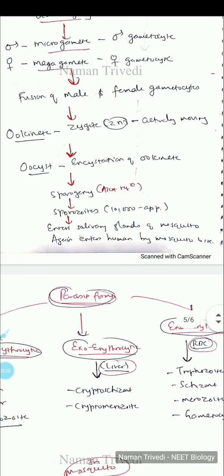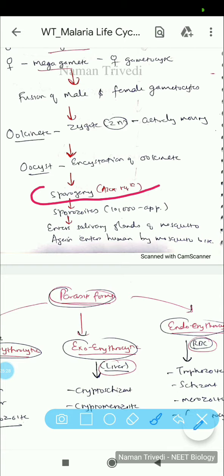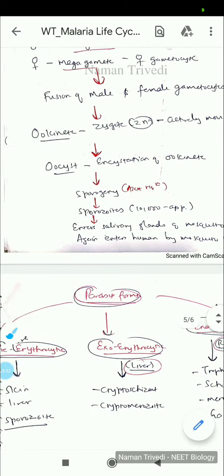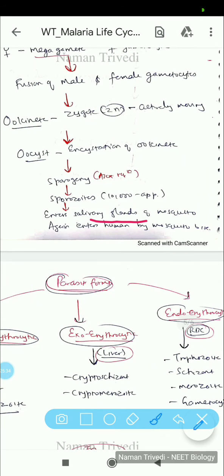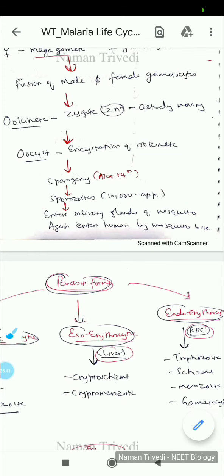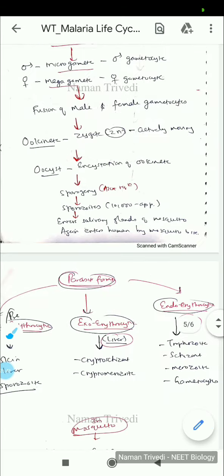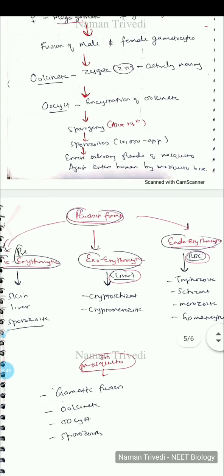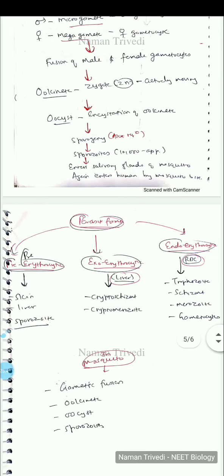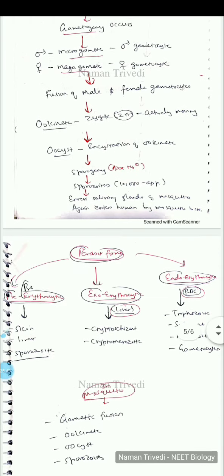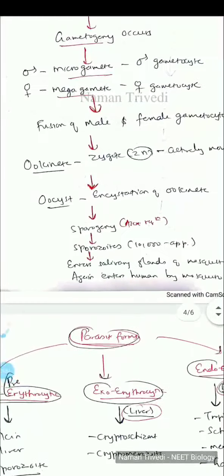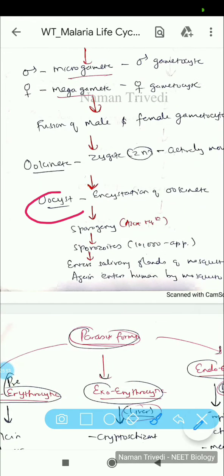And then this will produce sporozoites, approximately 10,000 in number. They will reach the mosquito salivary glands, okay, and then when the mosquito bites the human, it will be transferring these sporozoites. So this is a question which asks which stage is transferred to the human. As you know, I have started with this sporozoite, so in humans it will basically enter in the sporozoite stage, okay.